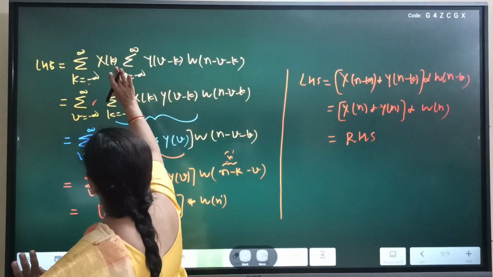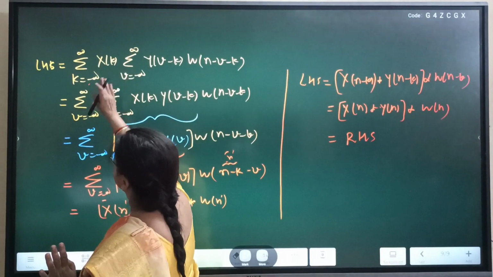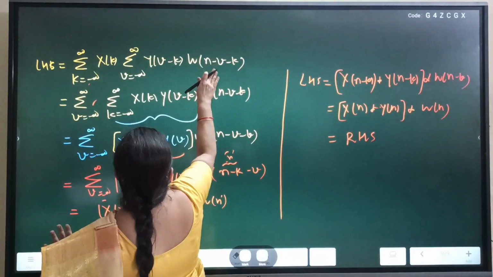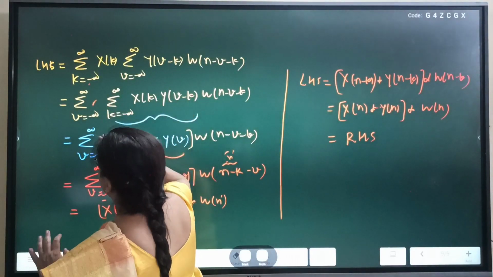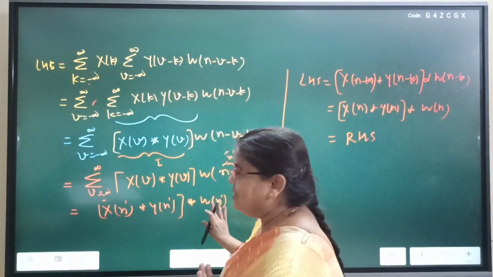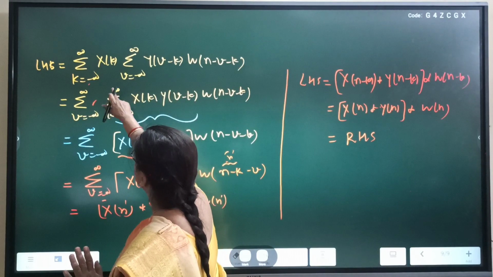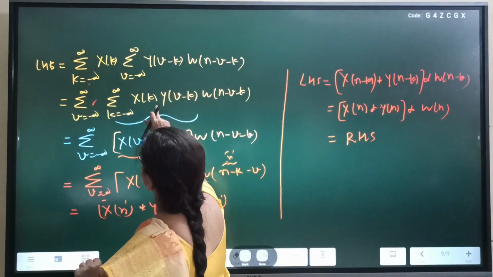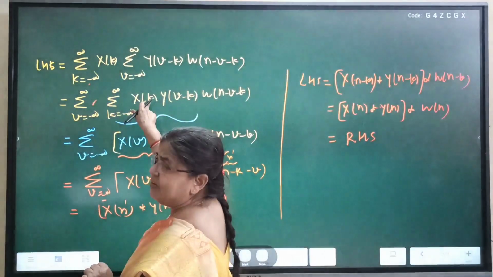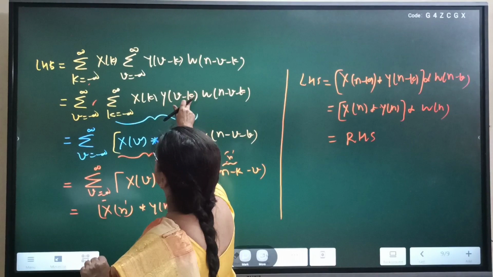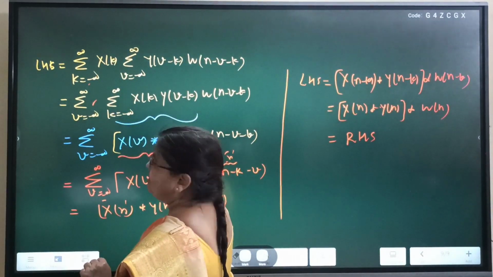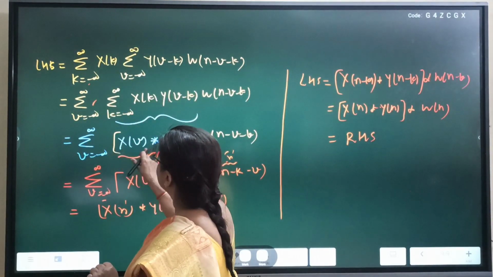Now, changing the order of summation. This summation is taken out, this summation is taken in. x k copies this term. Our aim is to eliminate the summation sign so that we finally get this result. First recognize what this summation represents. It should represent some convolution. How? In the first sequence, the dummy variable; in the second sequence, v minus k. That means v must be the independent variable, so the convolution is in terms of v: x v and y v. So this summation is replaced by this convolution sign.